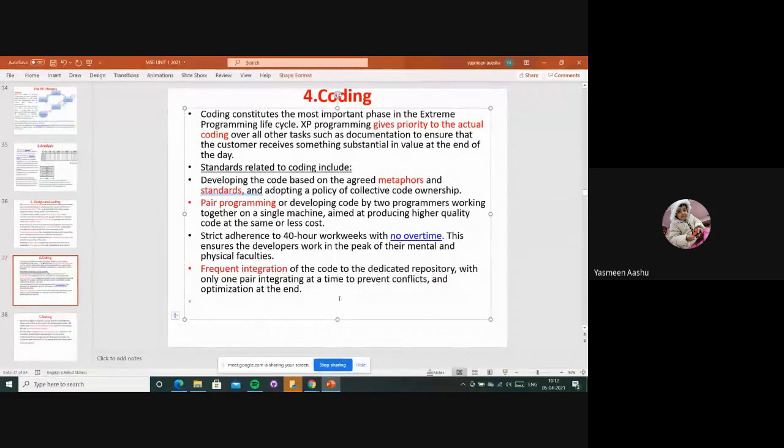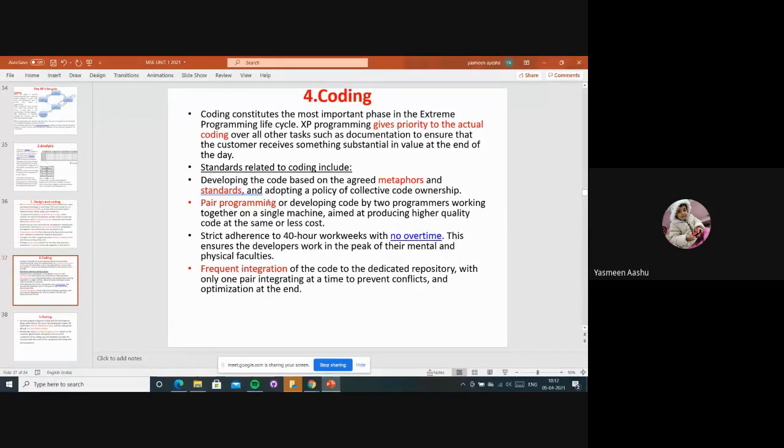Coding here, I have discussed both design and coding, right? So they will be giving priority to the code mostly, and documentation less, right? Why? Because they have to release the project in time. And here they develop the code based on the agreed metaphors and standards. They will be adopting those policies and collective code ownership, right?